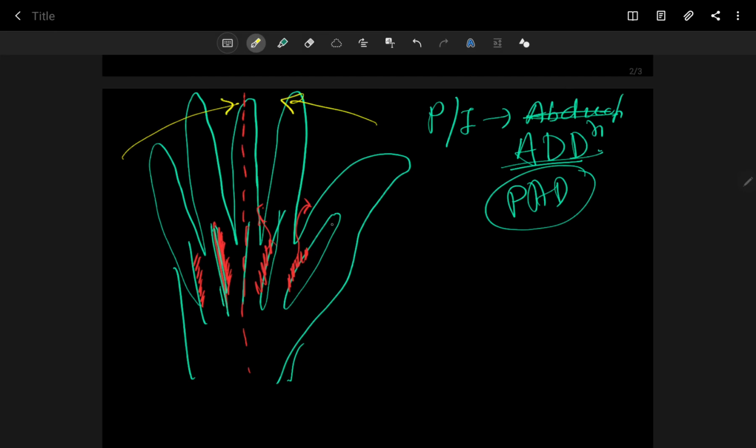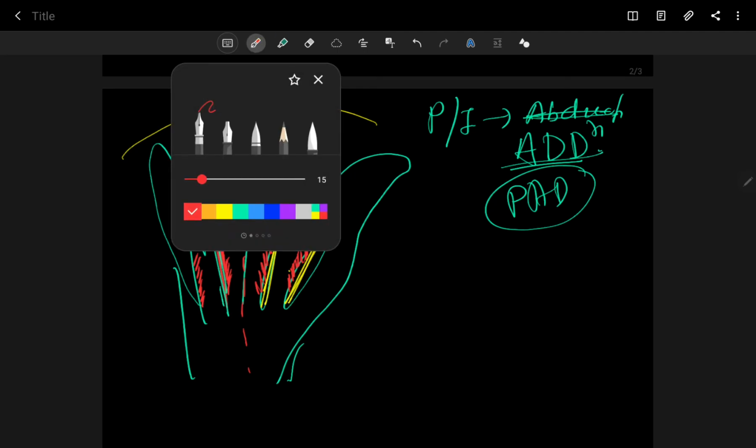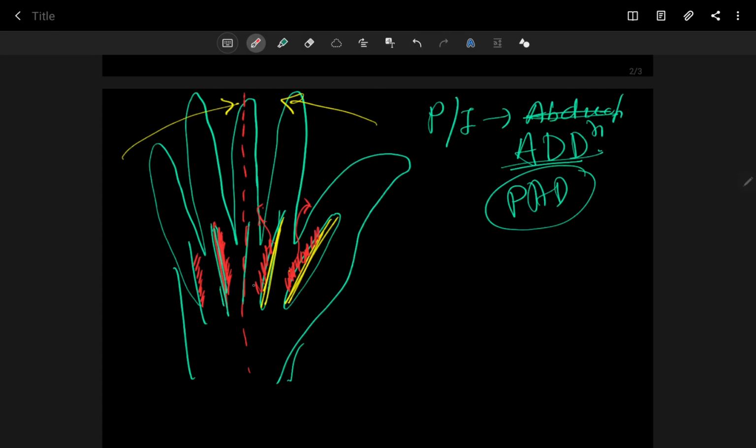You can see these palmar interossei located on the medial side, because your tendency is to move this and this finger towards the axis, and in this case they are located laterally, because your tendency is to move your fingers towards this side.